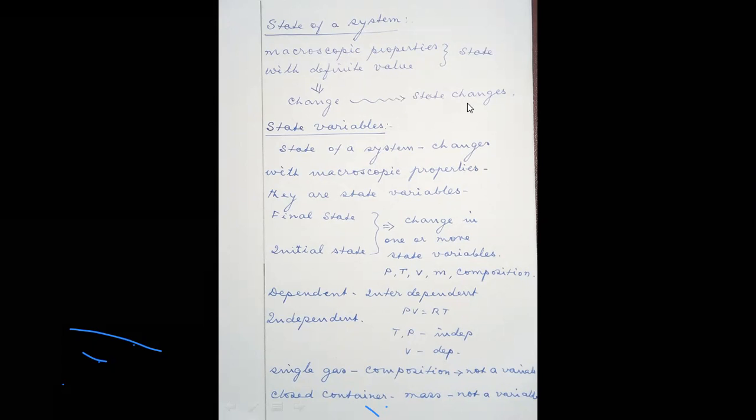So what is the ultimate idea of this? When there is a state change, there will be changes in the macroscopic properties. So the changing of the macroscopic properties results in the change of the state of a system.